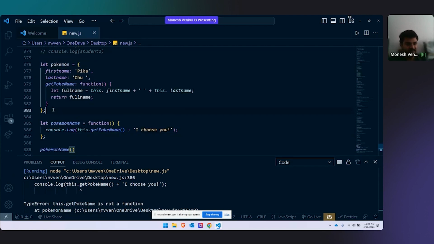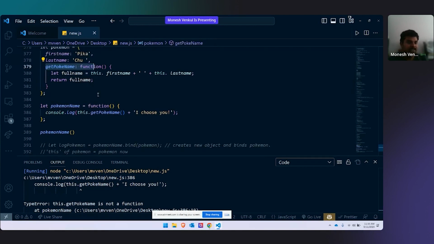This is an object, and the object consists of a function, getPokeName. This is an outer function, somewhere, the pokemonName function, this.getPokeName. Now, we called this object's function. It says this.getPokeName is not a function. Can anyone tell me why? What is happening here?